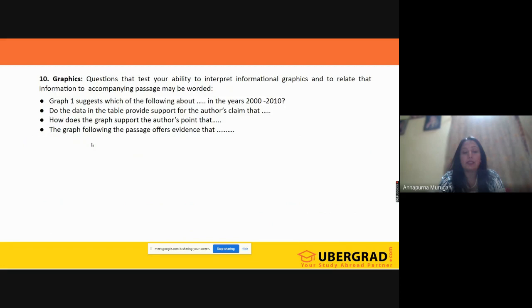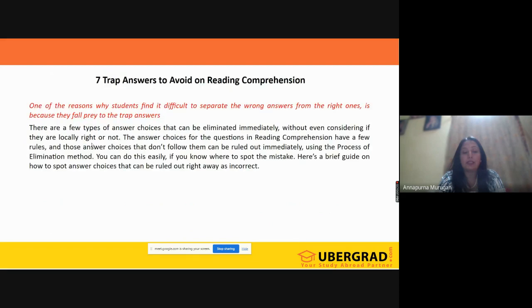Now, let me get on to this one. What is that? Some of the traps that you need to avoid. So why do people pick up the wrong answers? You will be saying, ma'am, when we go through the question, we'll be stuck between 2 to 3 options, or basically we'll be stuck between 2 answers, and in that, one answer will be correct, one answer will be wrong.